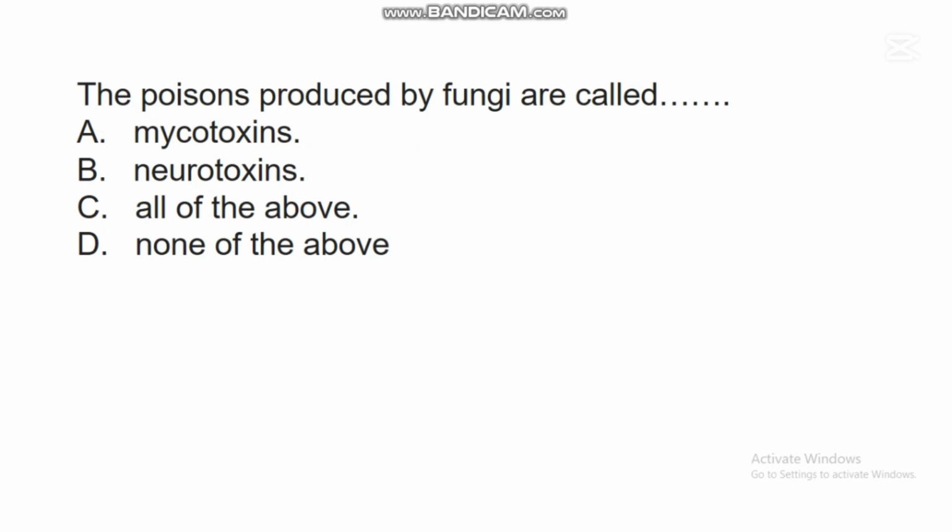The next question says, the poisons produced by fungi are called dash. A. Mycotoxins, B. Neurotoxins, C. All of the above, D. None of the above. In this question, the correct answer is A. Mycotoxins. Mycotoxins are the poisons produced by fungi.